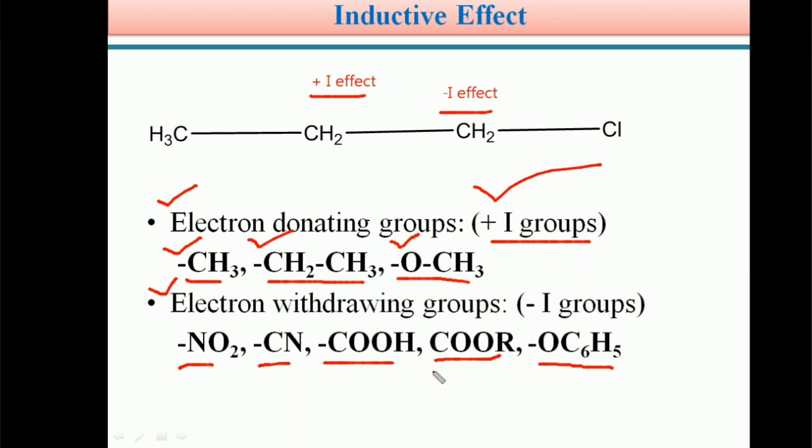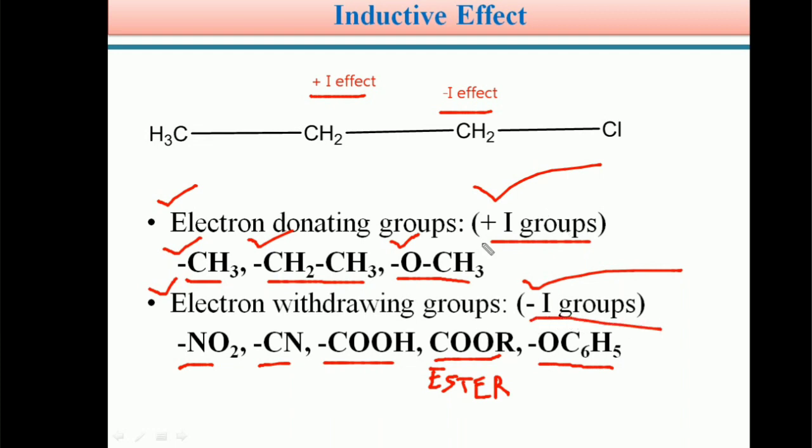We know these very well because in the previous video module we discussed functional groups. These groups attract electron density towards themselves from an electron deficient carbon, so they show minus I effect and are said to be minus I groups.